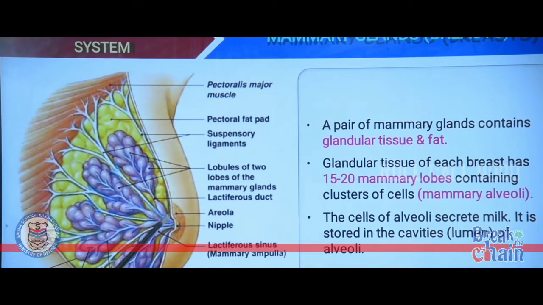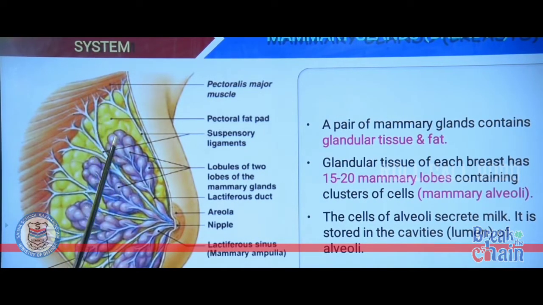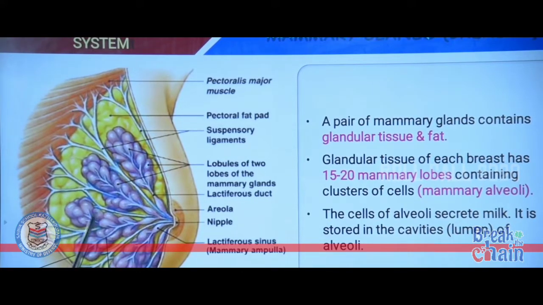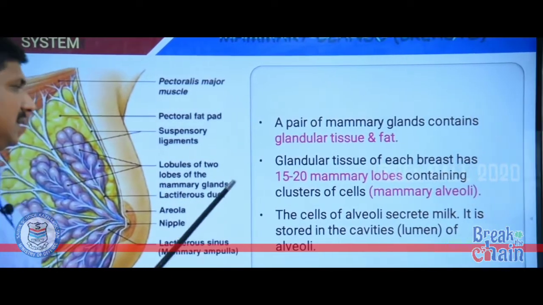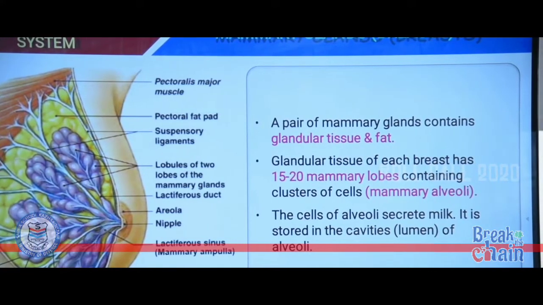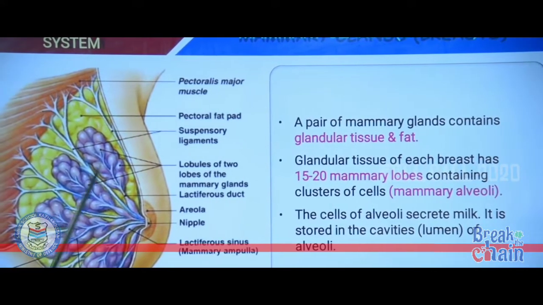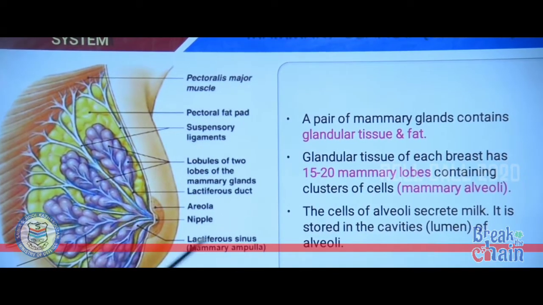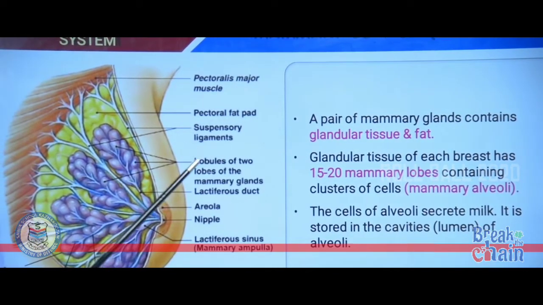The cells of the alveoli secrete milk. It is stored in the cavities or lumen of the alveoli. So, alveoli secrete milk.